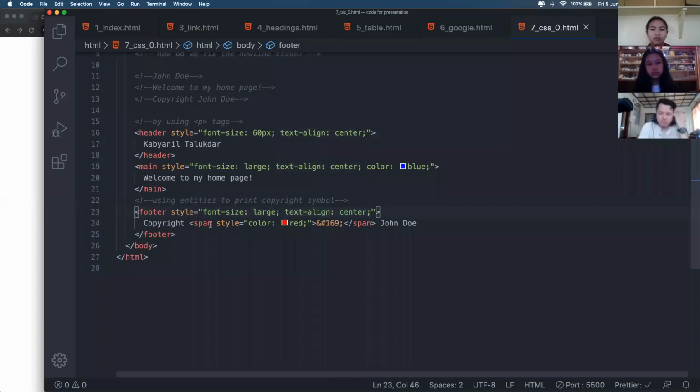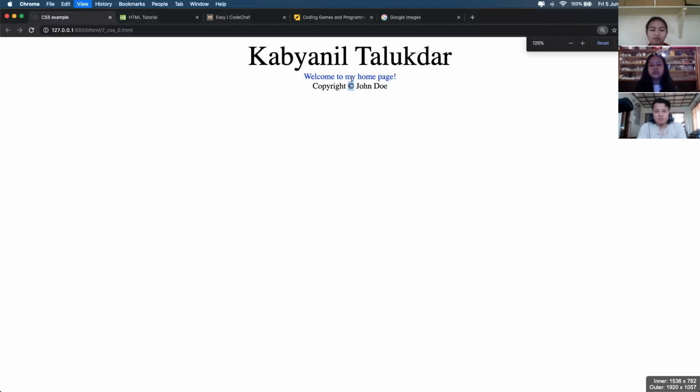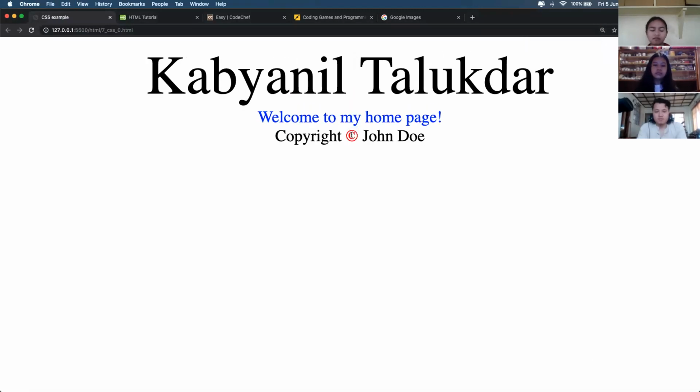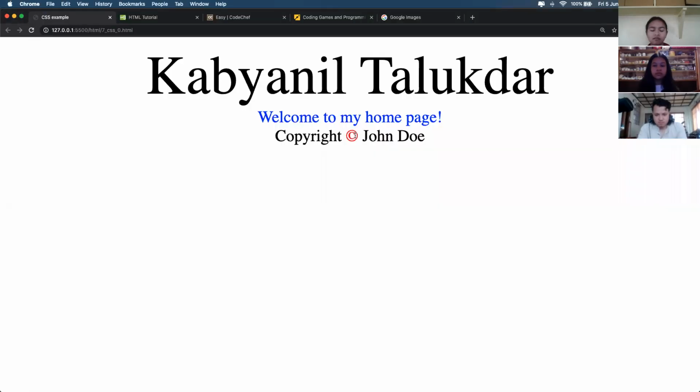which is the same as above. This is just an example. I've just written copyright and the copyright symbol, so we can print symbols also in our website. This symbol is not plain text, it is a symbol, right? If we want to specify any kind of symbol like this, we can use a special number that is accepted by HTML, and this number 169 represents the copyright symbol.